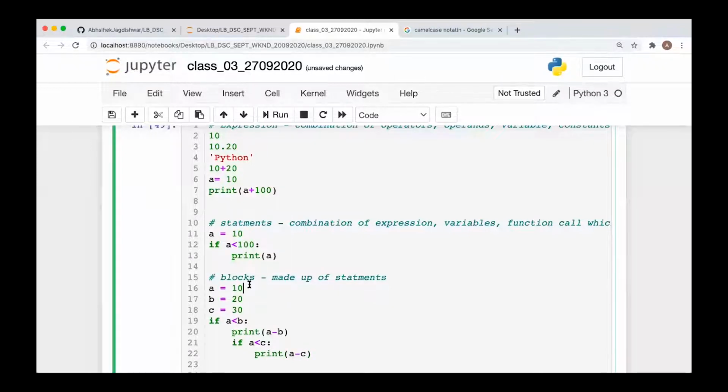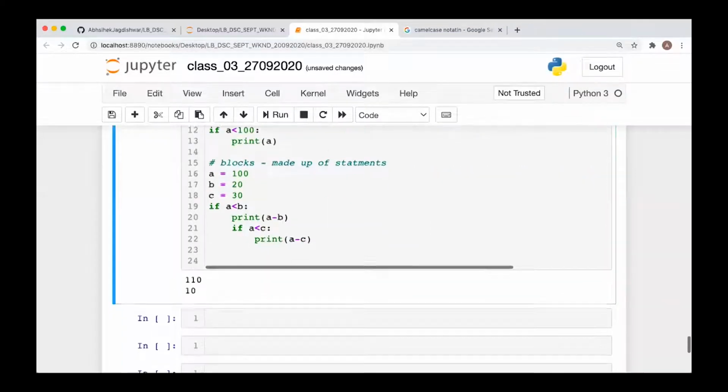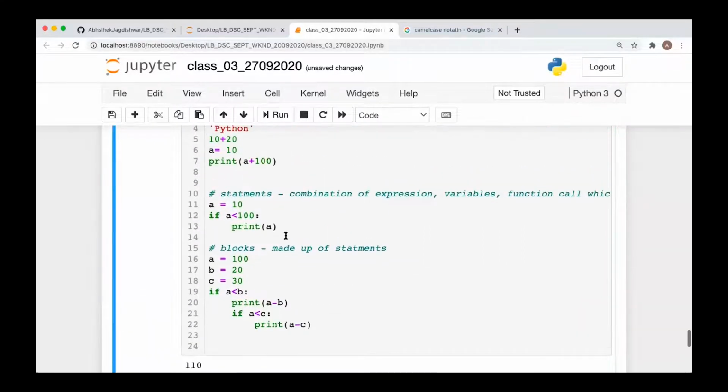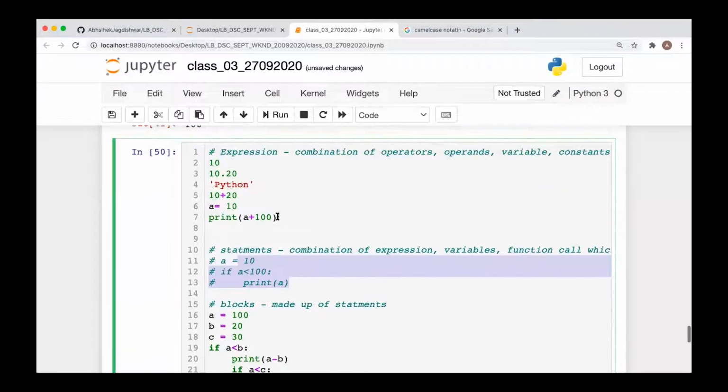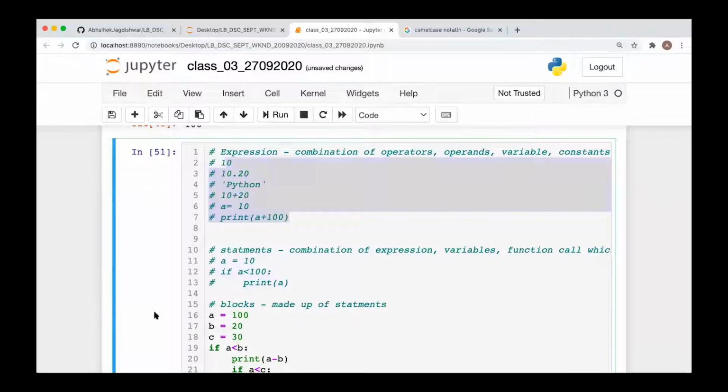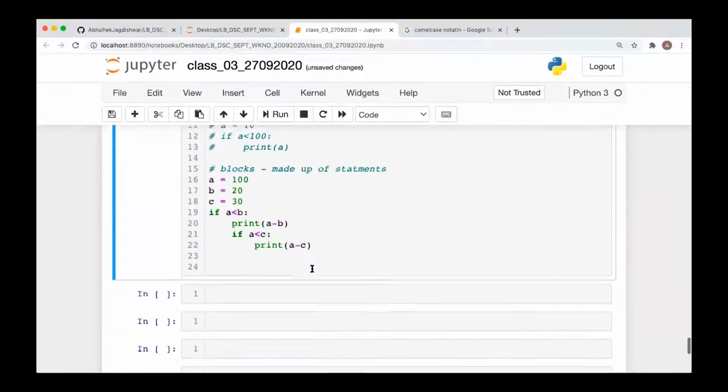Okay, let's make it 100. Now if you execute this code, it will give you some output. Let's see it here, one minute. So if you execute this code, a is less than b, a is less than c, so it gives a minus b and a minus c.